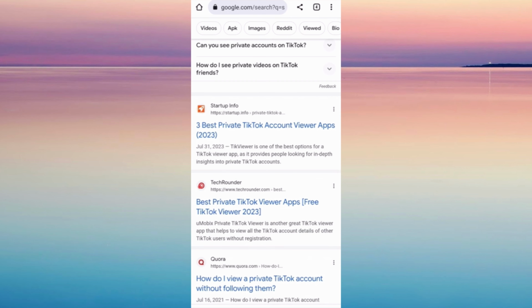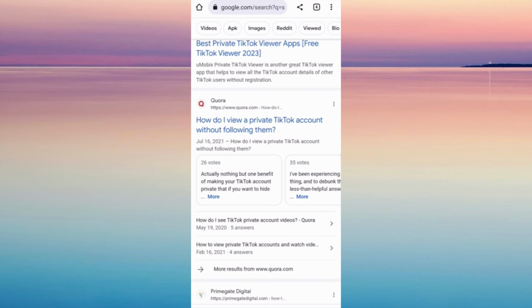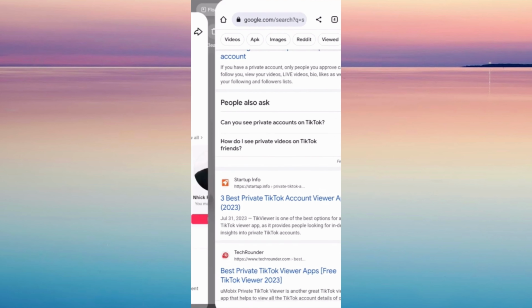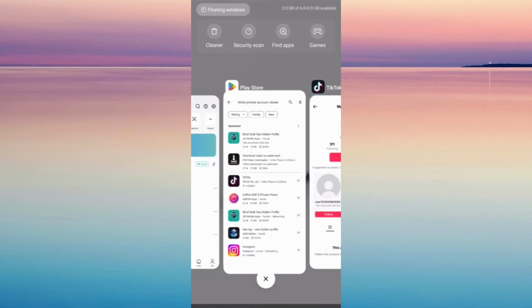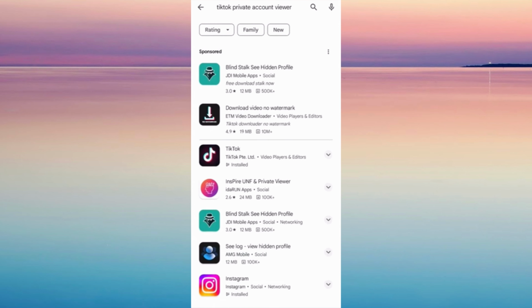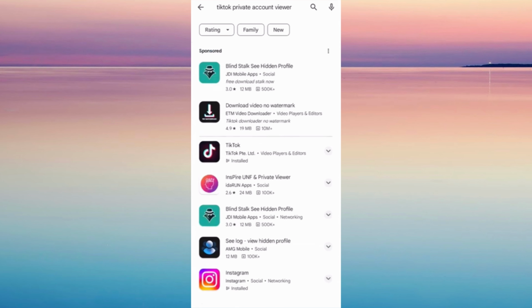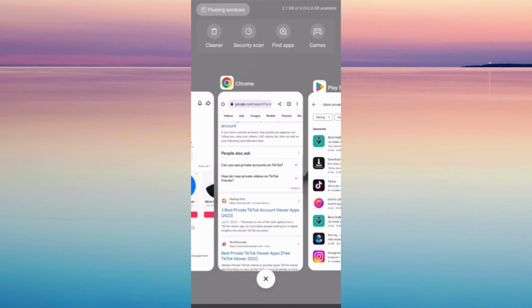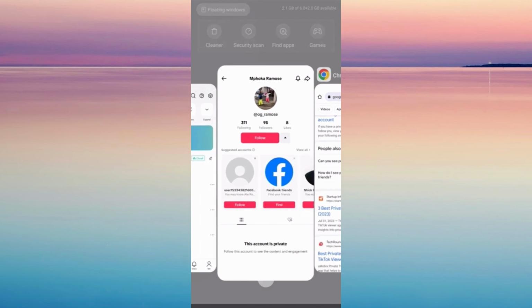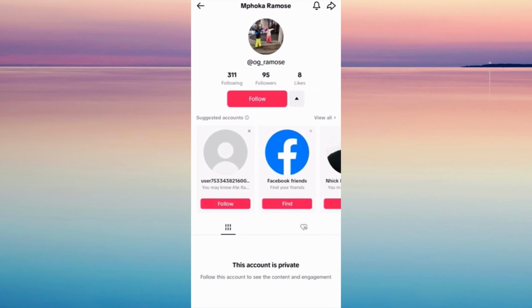So if you don't have an account, you can open TikTok here in Google or any browser that you have, but it will not let you open those private accounts. So actually, even if you use a lot of applications, still we cannot open these private accounts of videos and posts unless we follow them.